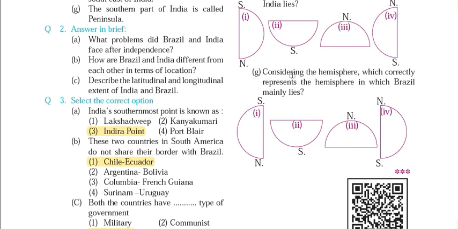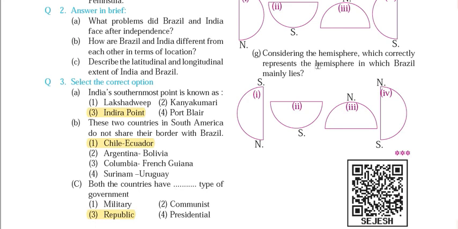then the last question over here. Consider the hemisphere which correctly represents the hemisphere in which Brazil mainly lies. Brazil lies in the southern hemisphere and western hemisphere. So the first option designates the western hemisphere, and the second option designates the southern hemisphere. So option 1 and 2 are correct over here.